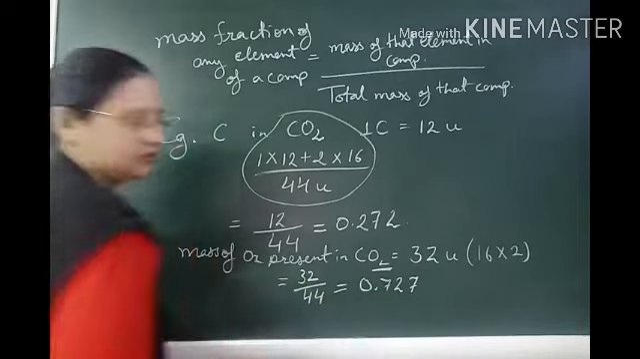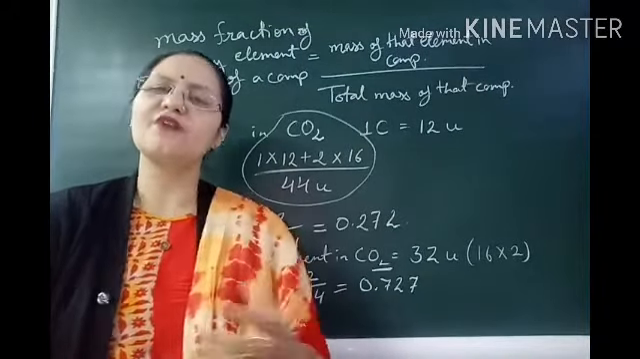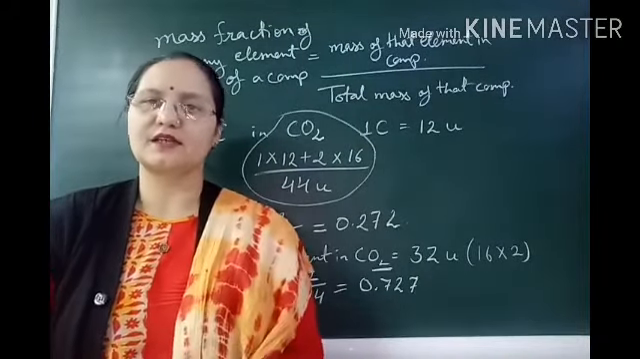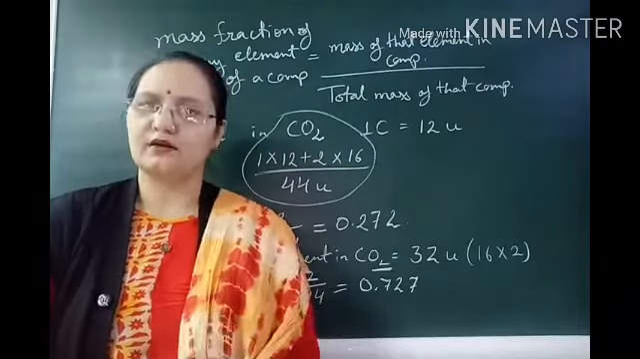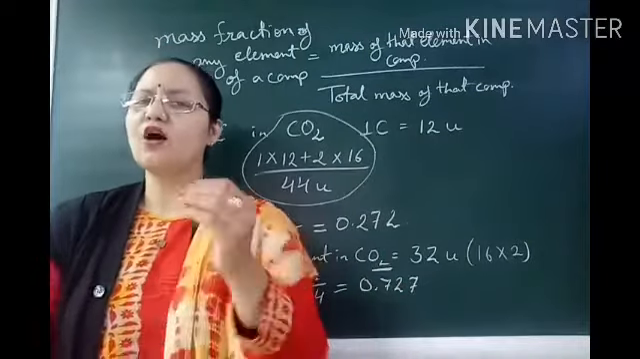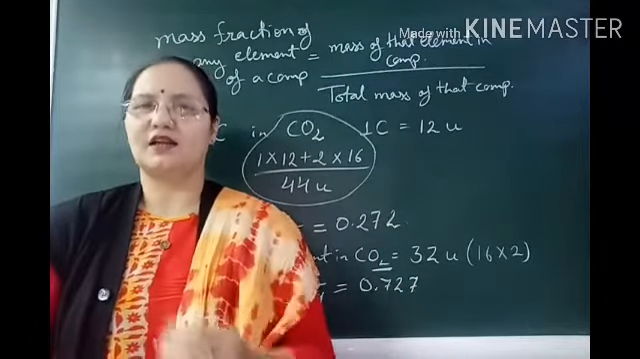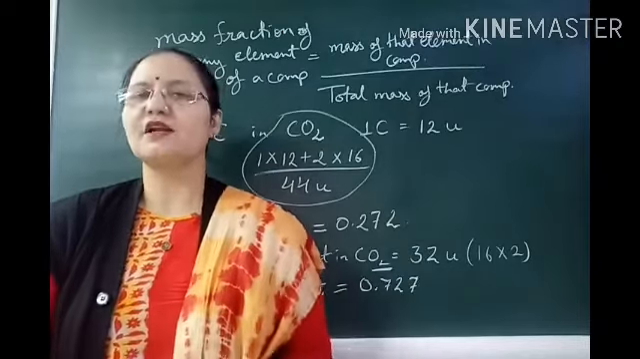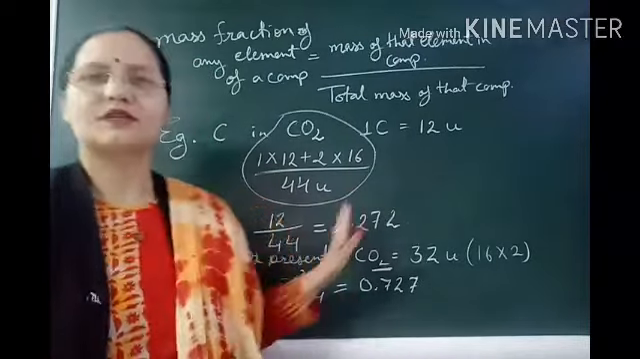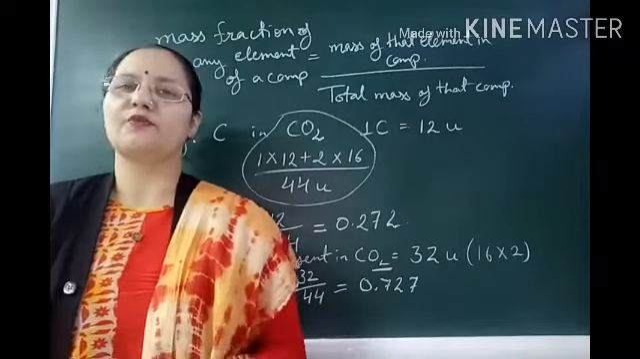0.727 and so on. As we know, the total sum of all the fractions of a substance is equal to 1. So if we add both mass fractions, we will get a value almost near to 1, that is 0.9999 and so on, which is similar to 1. So this is how we can calculate the mass fraction of any component of a compound.